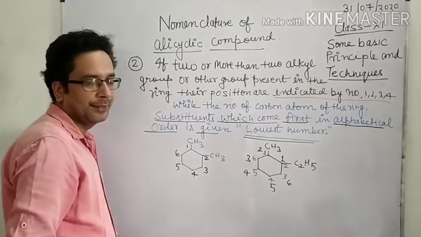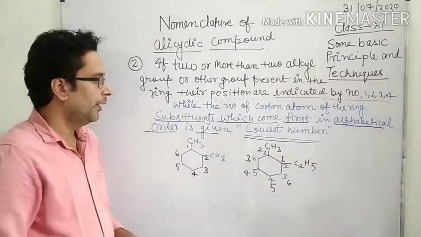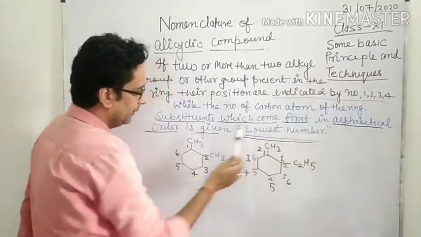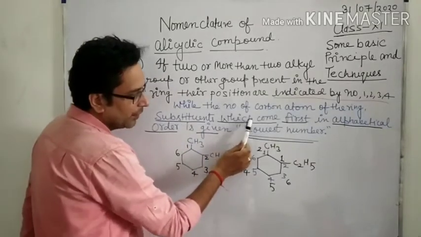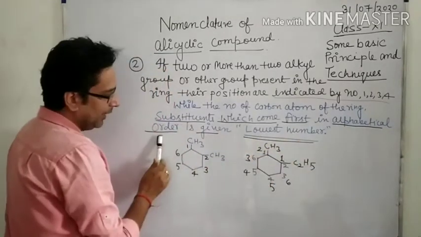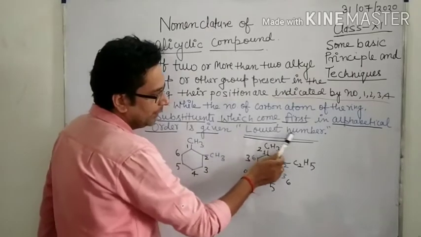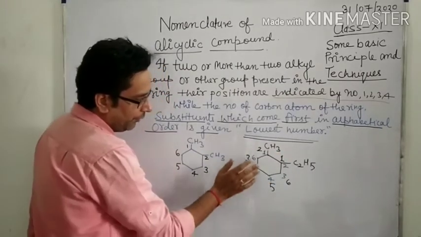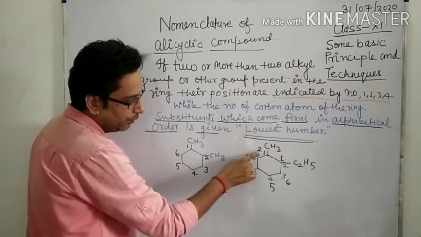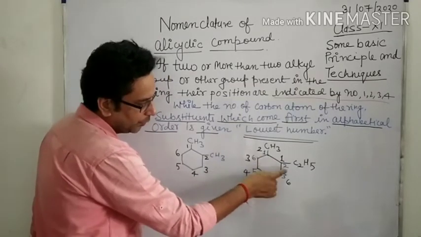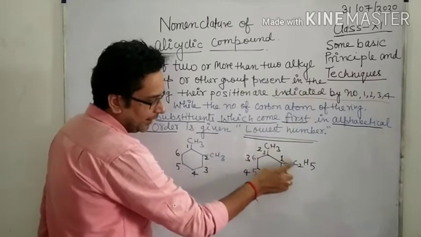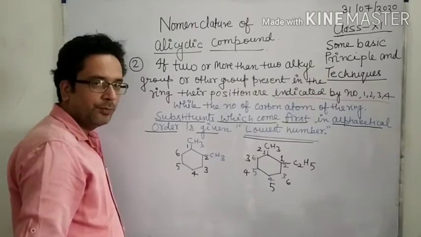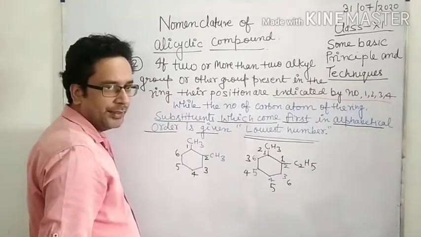Which one is correct according to IUPAC? Now look here, while numbering the carbon atoms of the ring, the substituent which comes first in alphabetical order is given the lowest number. So first, the numbering by the blue marker, 1, 2. This is methyl and this one is ethyl. Which one comes first alphabetically?